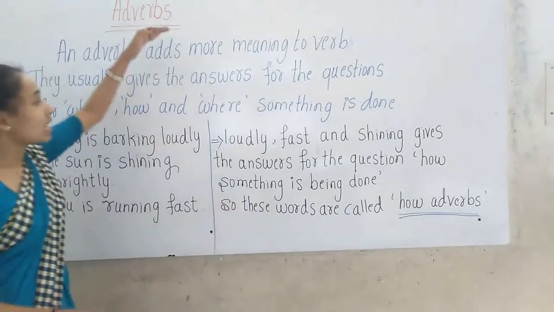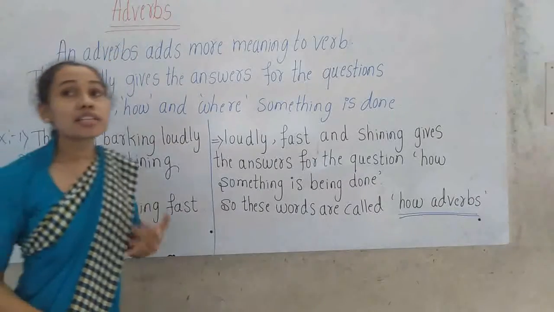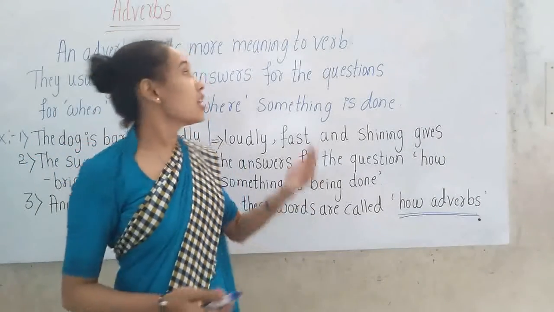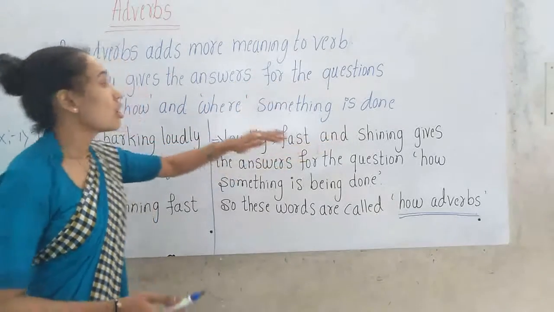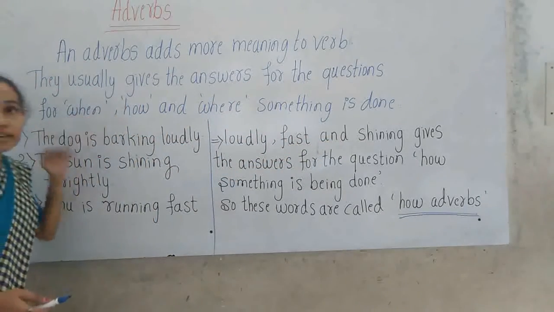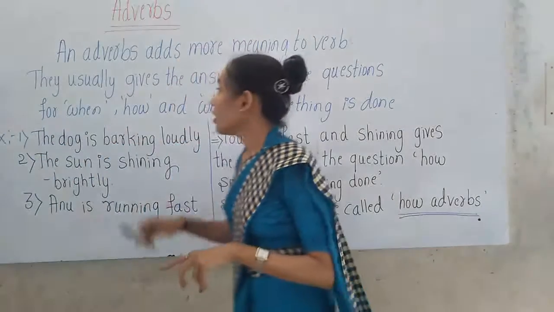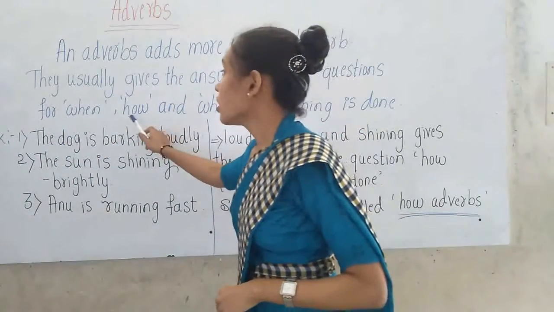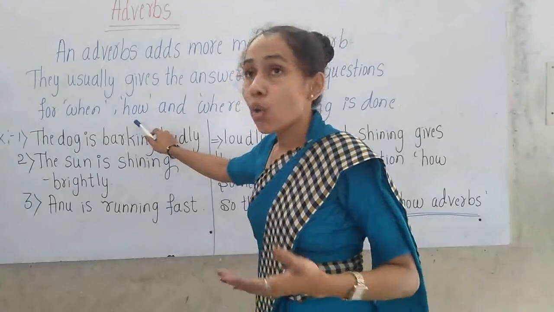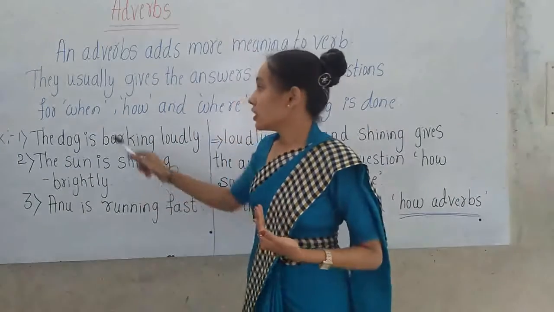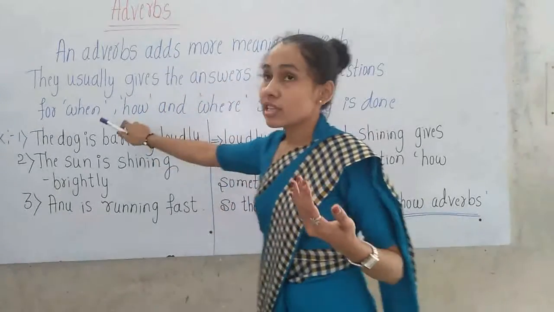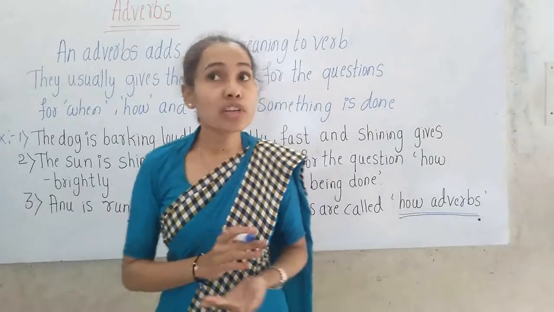And these adverbs answer the questions how, when and where something is done. Which type of questions?